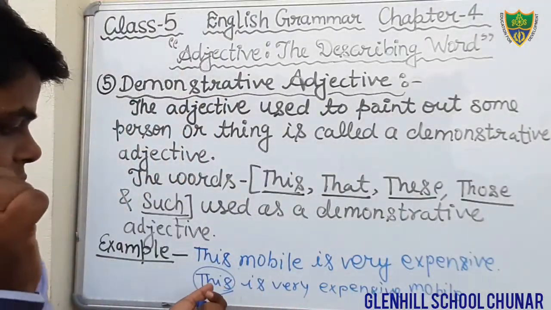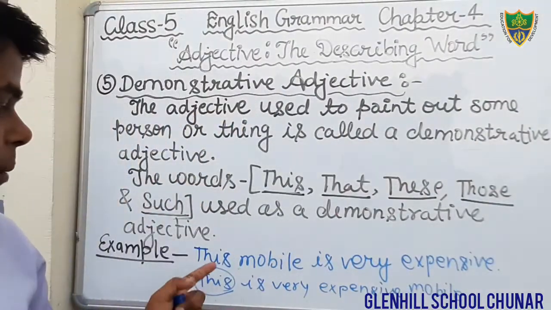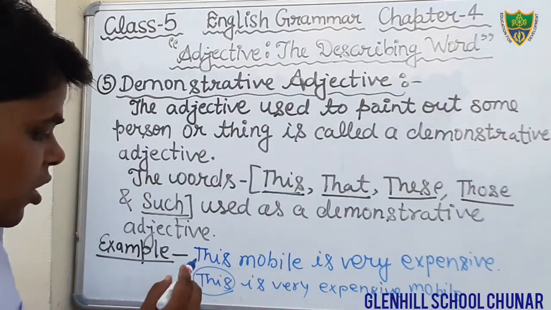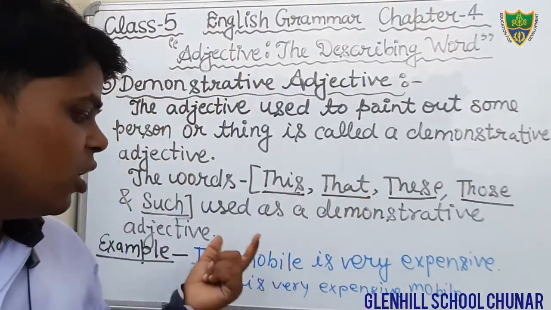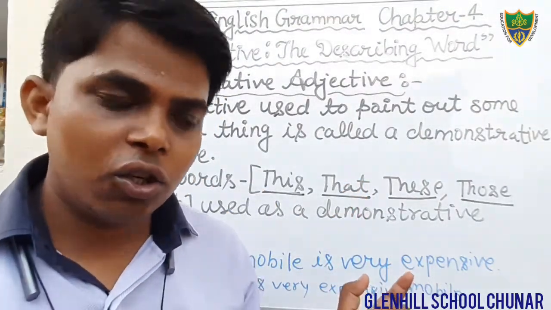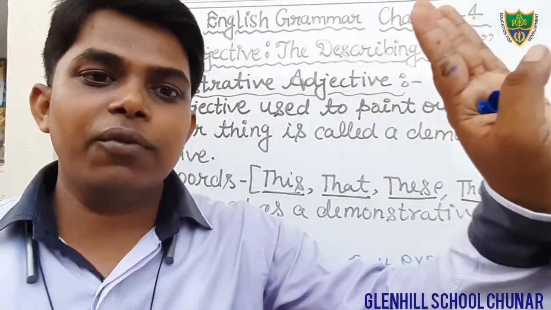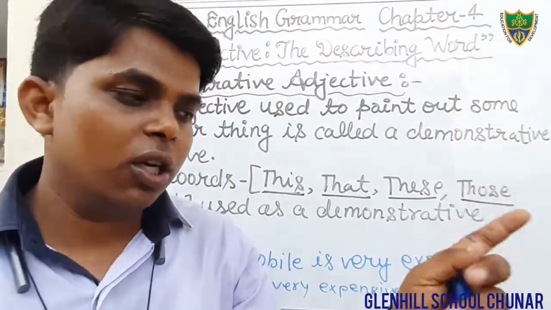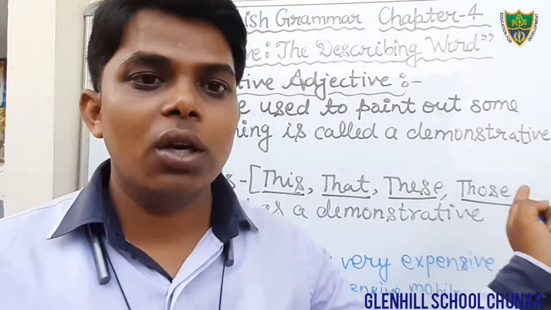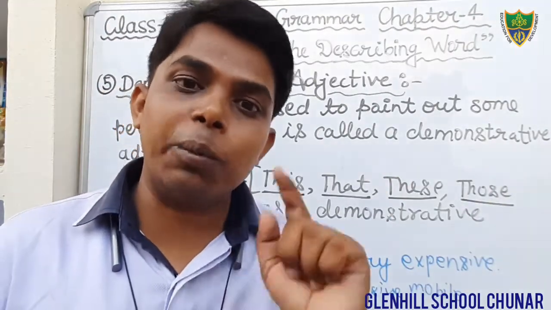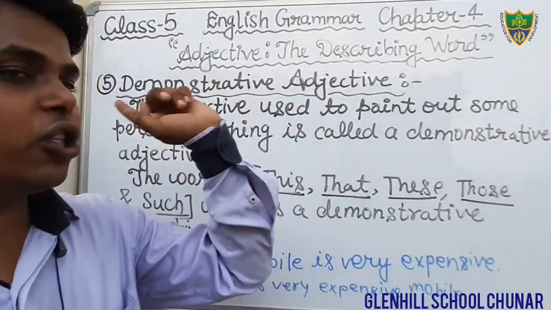the word this is a demonstrative pronoun in that sentence. But in this sentence, the word this is a demonstrative adjective. Why? Because it is used before the noun, with the noun. When the words this, that, these, those and such are used with a noun, then that is a demonstrative adjective.